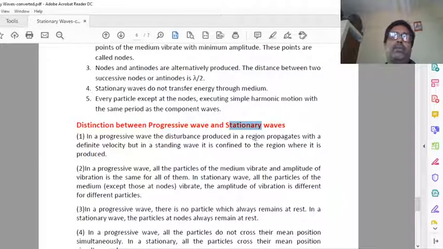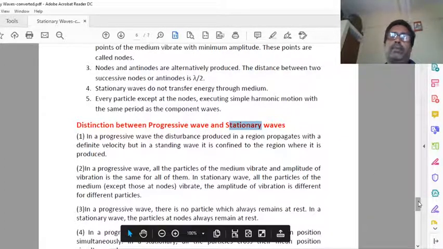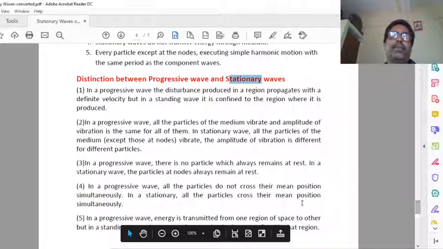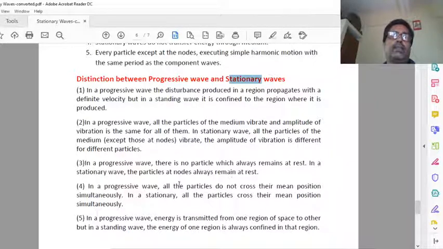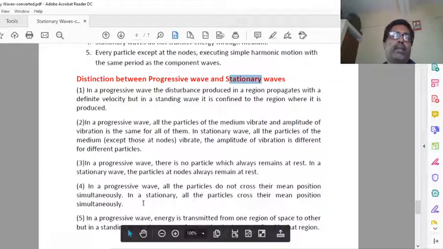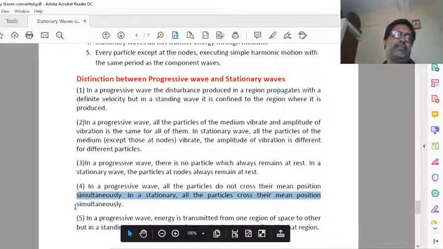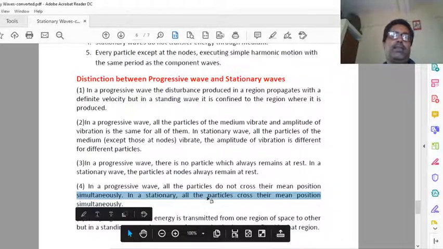Here at a node, the displacement is zero. In a progressive wave, there is no particle which always remains at rest, but here the particle at a node remains at rest. In a progressive wave, all the particles do not cross their mean position simultaneously. But in a stationary wave, all the particles cross their mean position simultaneously.